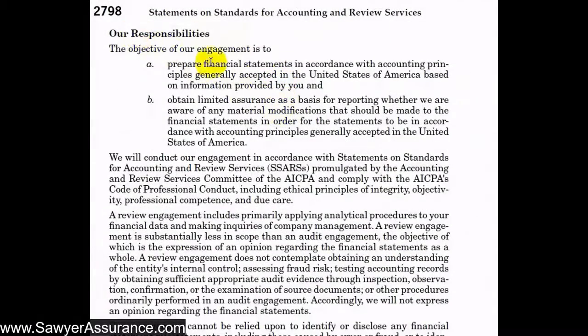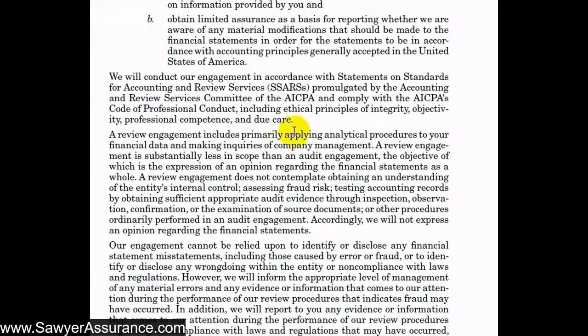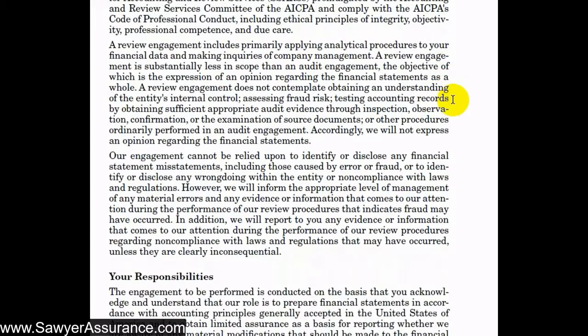It gives a list of our responsibilities as the accountant, and that is to prepare the financial statements and to obtain limited assurance as a basis for whether we're aware of any material modifications that should be made to the financials. It tells that we're performing this engagement in accordance with SSARS, and we have responsibilities under the Code of Professional Conduct from the AICPA. That's our ethical requirements. It tells them what a review engagement includes, and it also tells them what a review engagement is not.